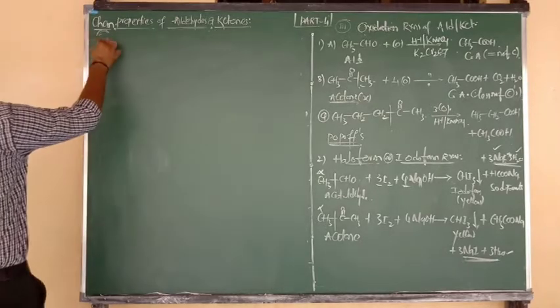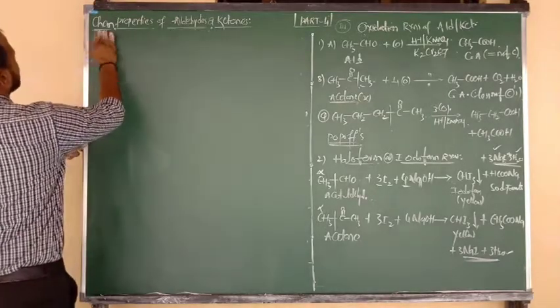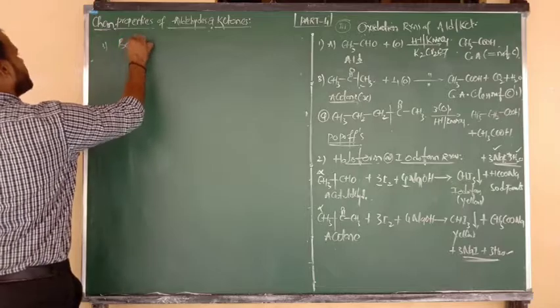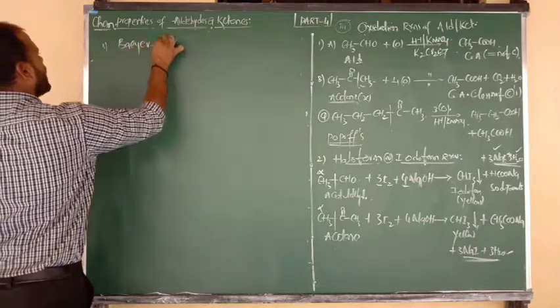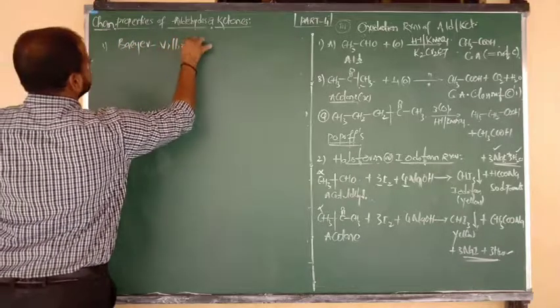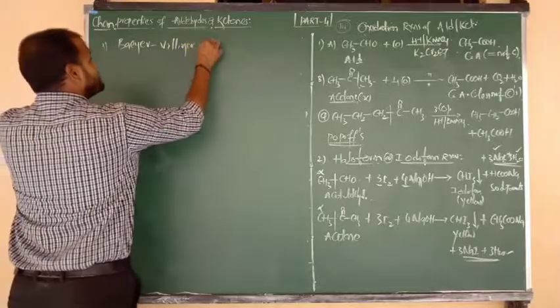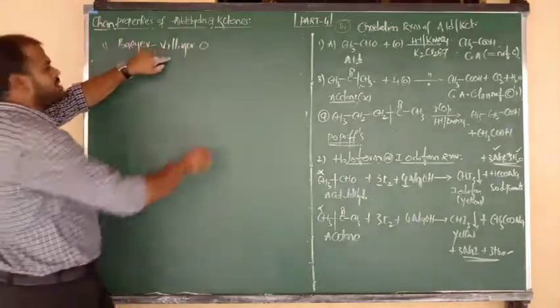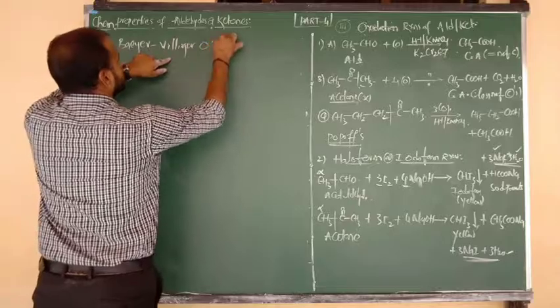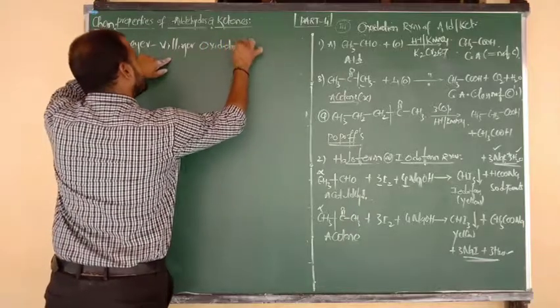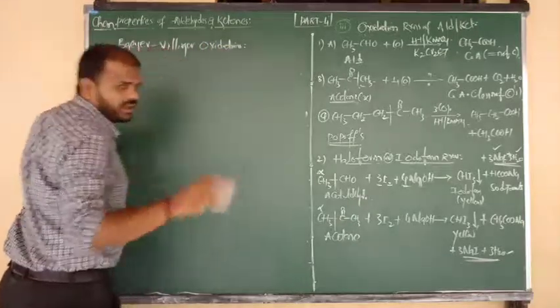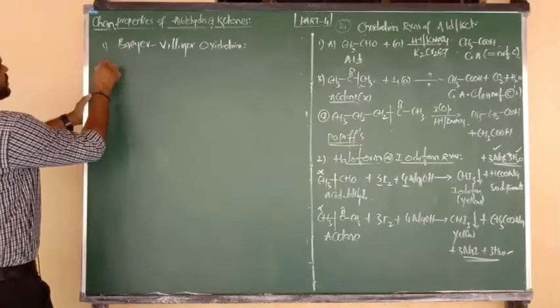The third one is very important for objective questions. This is the Baeyer-Villiger oxidation. Which type of oxidation? Baeyer-Villiger oxidation. It takes place in the presence of peracids only. So I am going to write the formula directly.